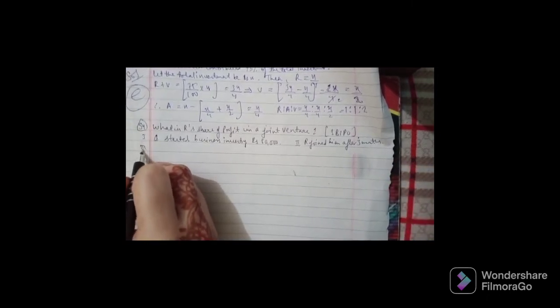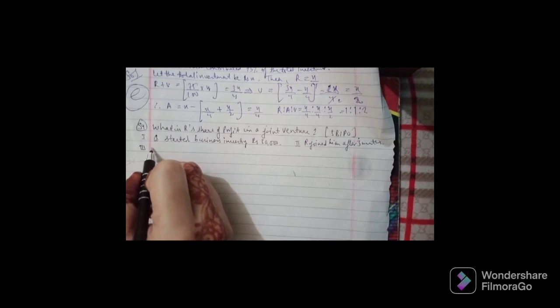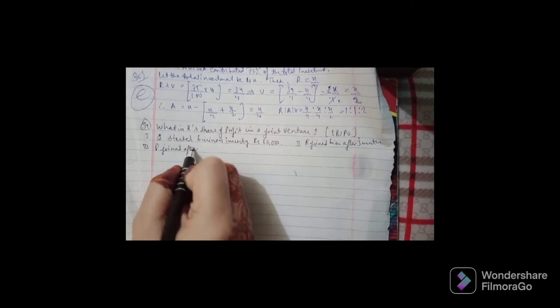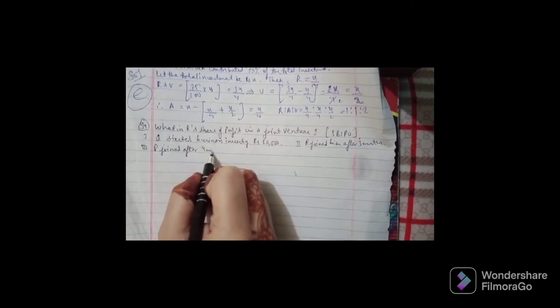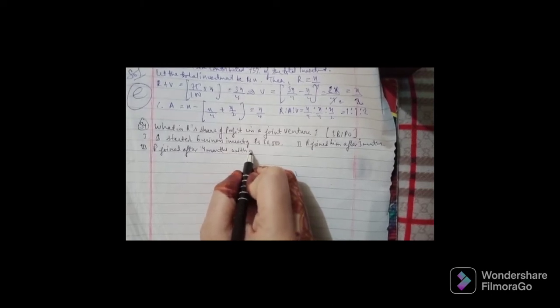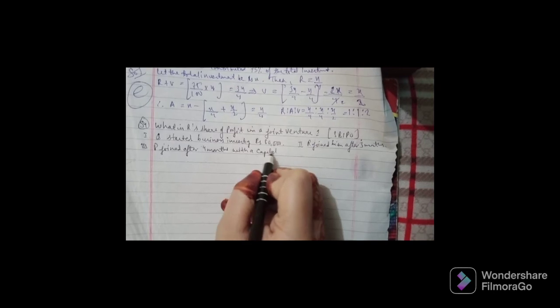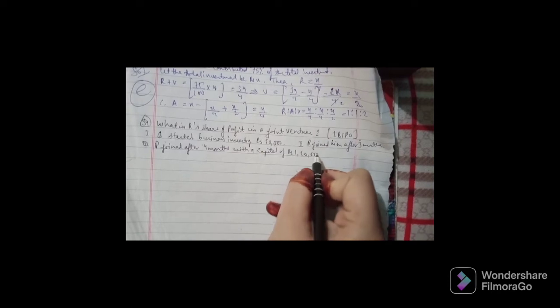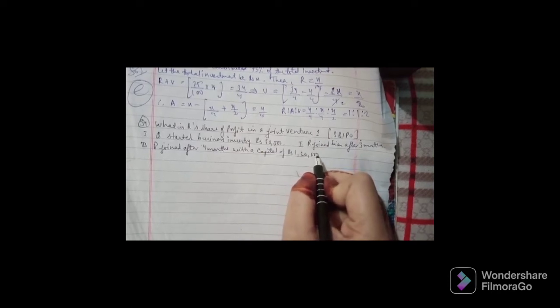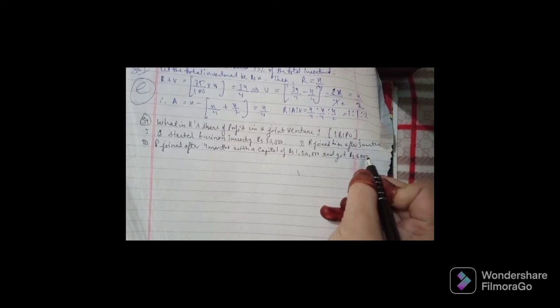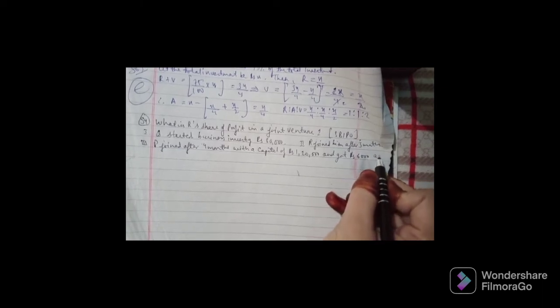Statement third we have: P joined after 4 months with a capital of rupees 1,20,000 and got rupees 6,000 as his share of profit.